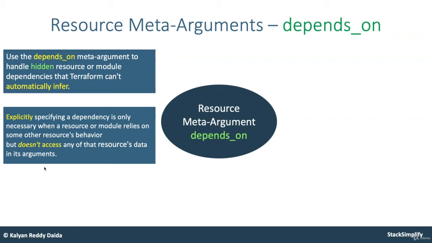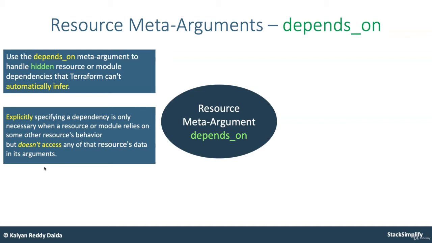Let's take resource A and resource B. In resource B, you add the meta argument depends_on and say that resource B is dependent on resource A. You are saying explicitly that resource B creation will depend on resource A. Only if resource A is created can I create resource B.